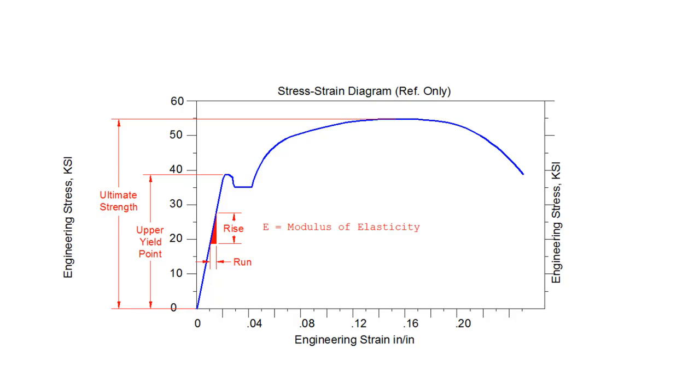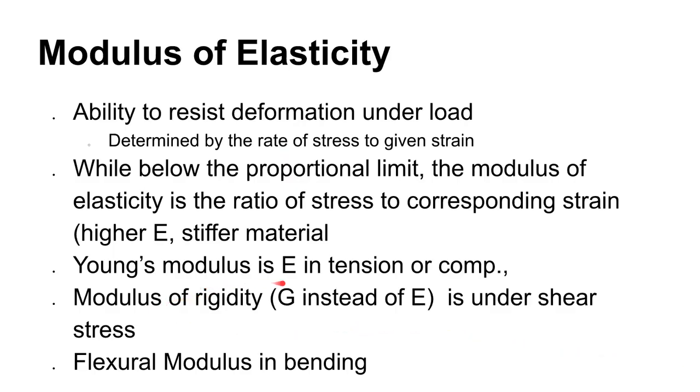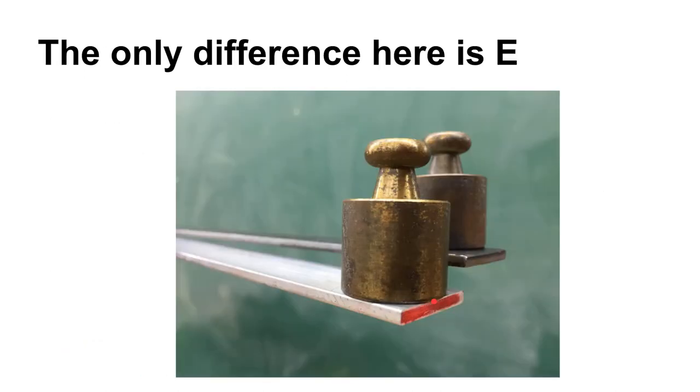That would allow you to come up with a formula for this line to find strain given stress, and stress given strain. All right, keep in mind that the modulus of elasticity is called Young's modulus if we're talking about tension or compression. There is a very similar analogous property called the modulus of rigidity, and we will use G for this, and that is the exact same concept, only using shear instead of tension or compression. And also, you'll see the flexural modulus talked about in bending applications.